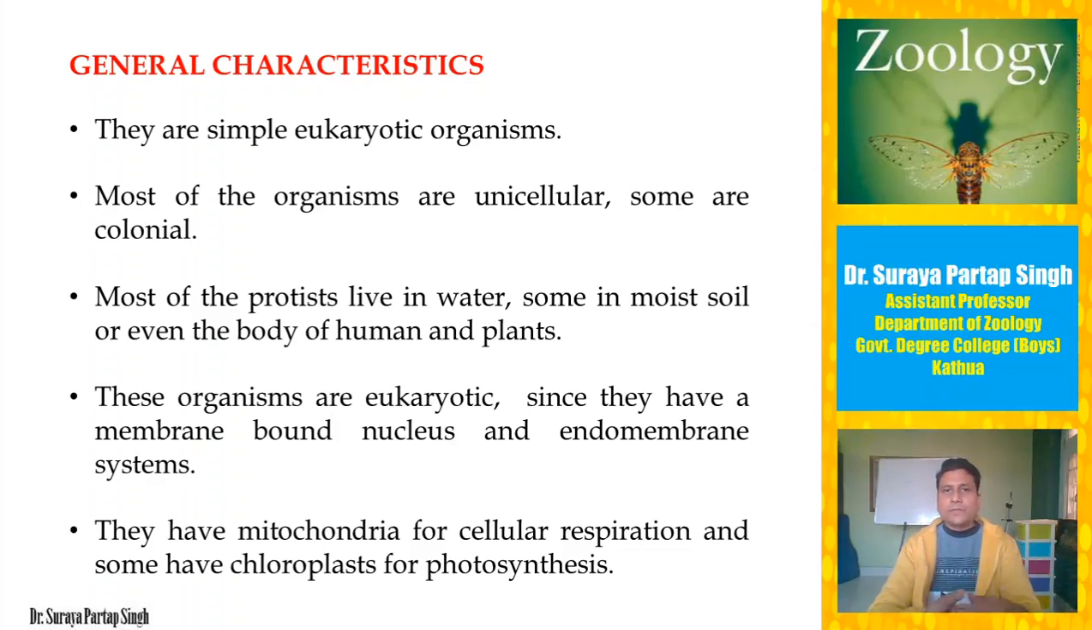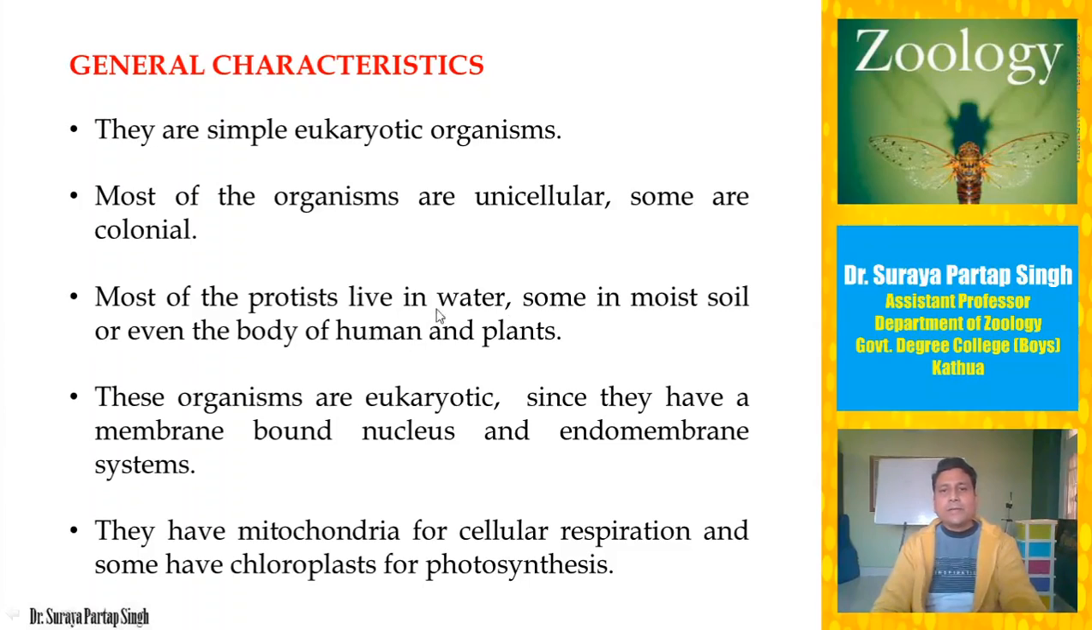All those organisms which have a true nucleus, meaning a nucleus having a limiting membrane in the form of nuclear envelope which encloses chromosomes, that is called a true nucleus. So these are simple eukaryotic organisms. Most of these protists are unicellular, single celled, and some of them are colonial.